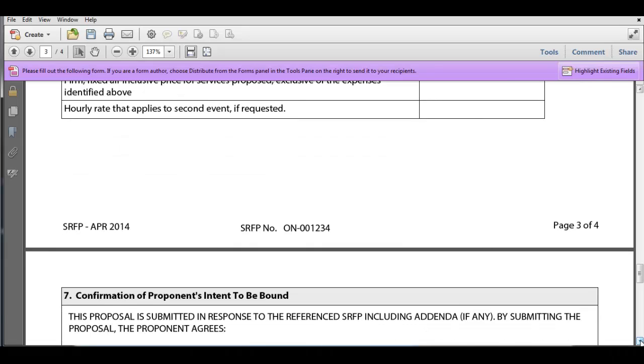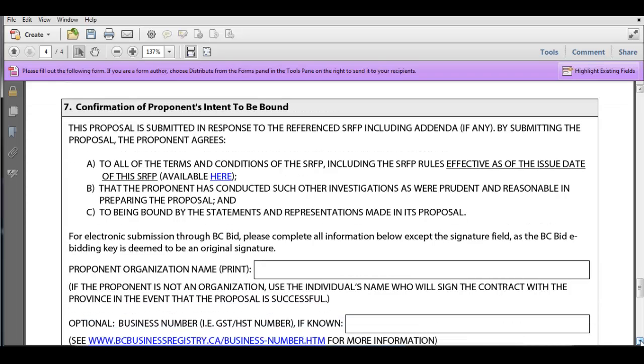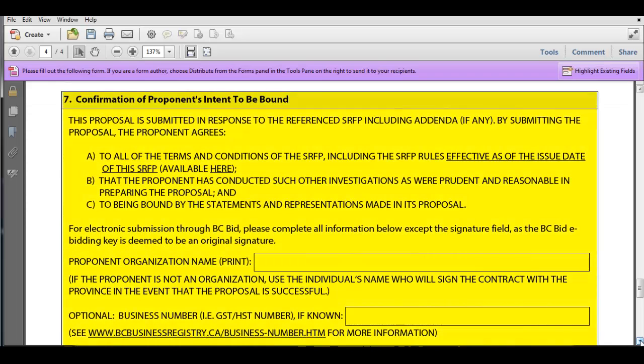So that actually ends the portions of the SRFP that you as a proponent would fill out about how you're going to deliver services and how experienced you are and for how much. But Section 7, this is one last section that needs to be completed, and it's absolutely critical to the SRFP process. As a matter of fact, if we don't have this filled out, that constitutes missing a mandatory requirement.